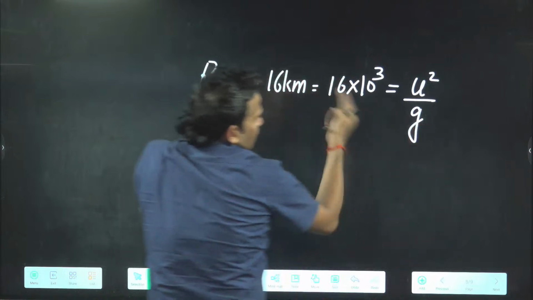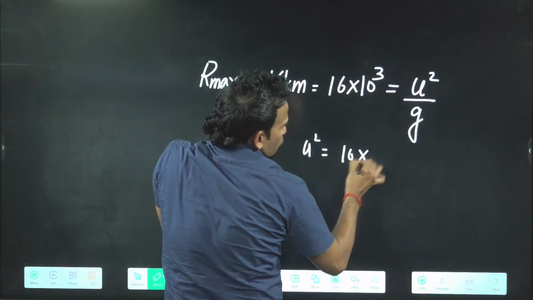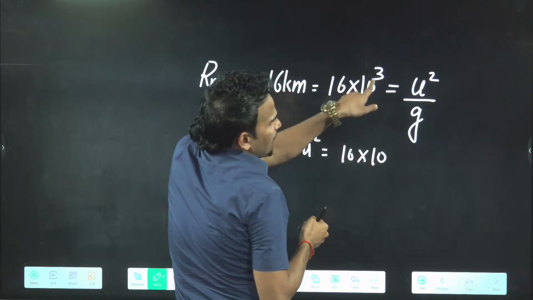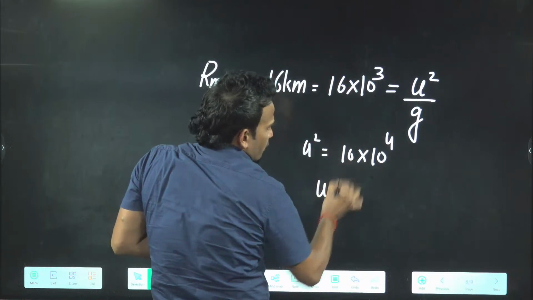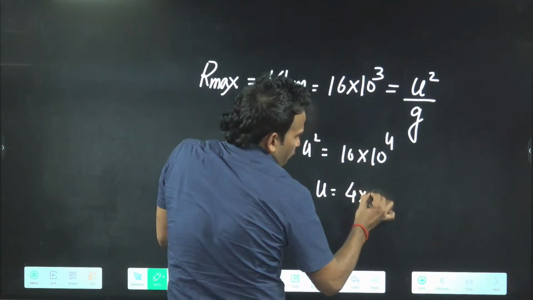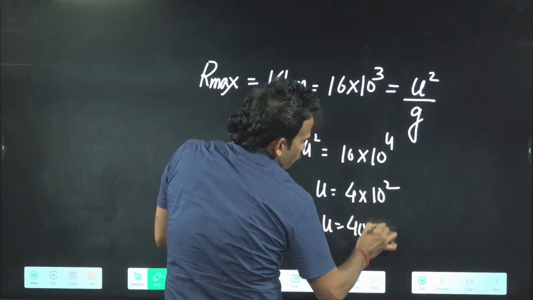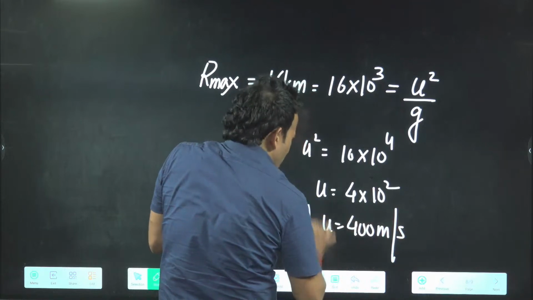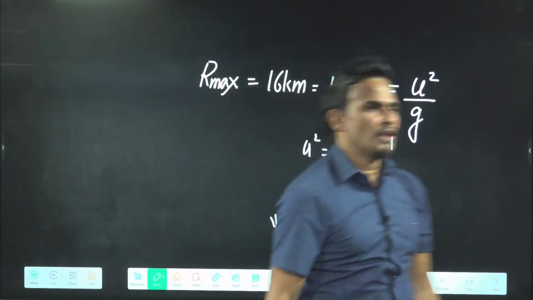g means 10. So if you put it here, u square will become 16 into 10 to the power 3, and this 10 will multiply to make 10 to the power 4. So u will come, if you take the square root, the root of 16 will become 4, the root of 10 to the power 4 will become 10 to the power 2. So u will be 400 meter per second. Very simple questions are asked. No twist, no trick, nothing. You write the next question.